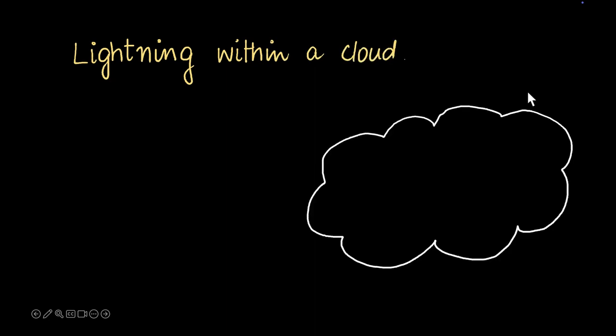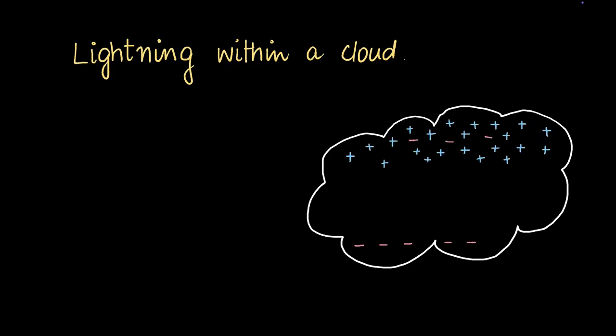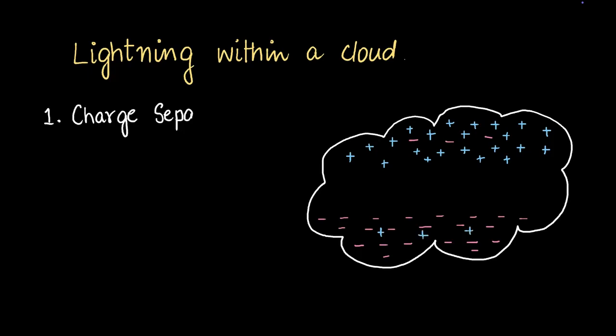Let's try to understand this by exploring lightning within a single cloud. Let's say you have a cloud here. What happens to a cloud just before lightning is that charges within the cloud get separated. A lot of positive charges gather near the top, with some negative charges as well, and a lot of negative charges gather near the bottom with a few positive charges as well. Now this is called charge separation.